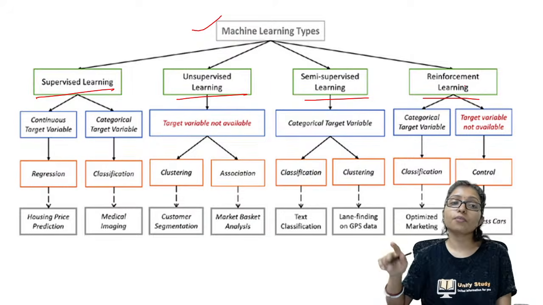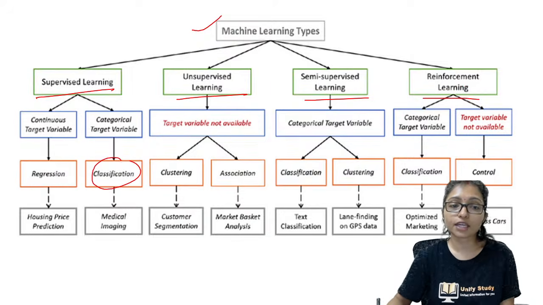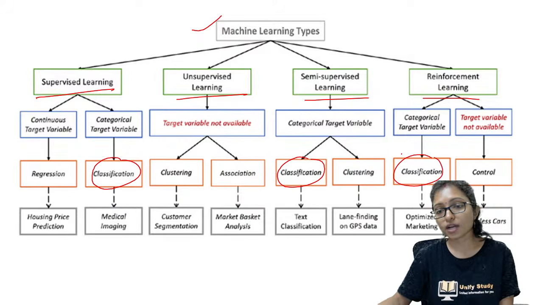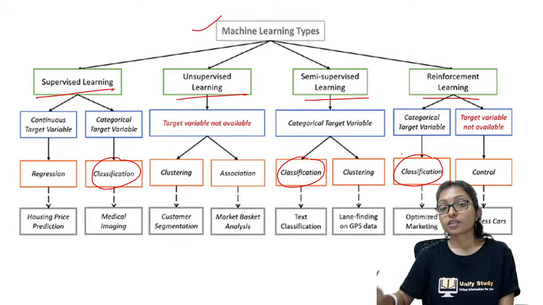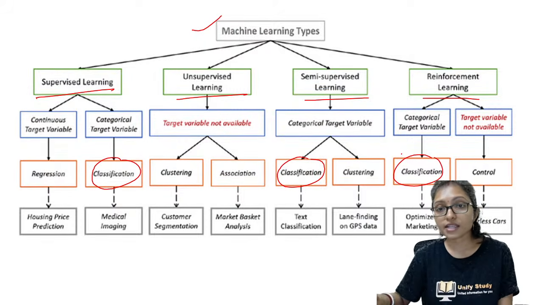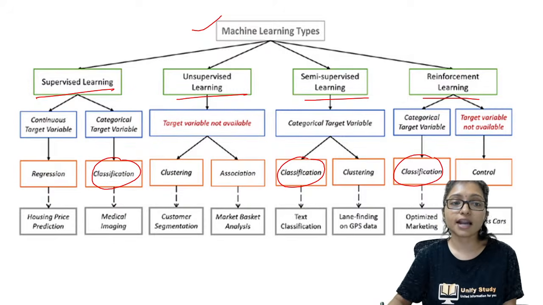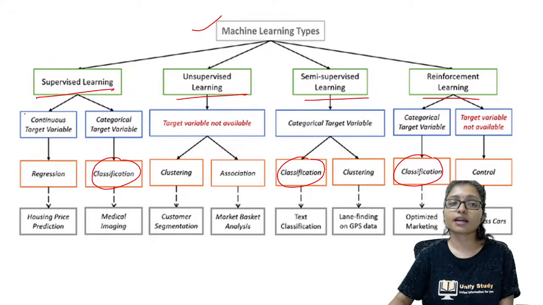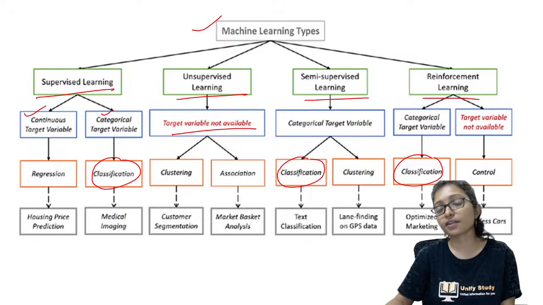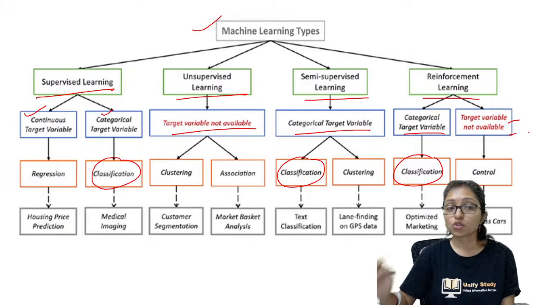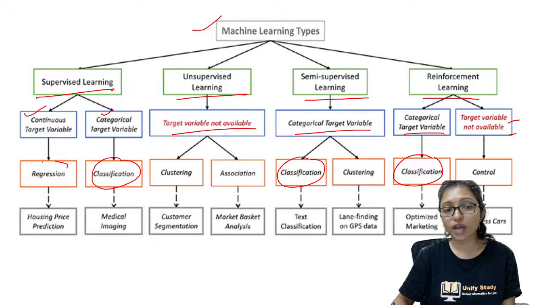The question was regarding classification. For that you need to understand this, right? So supervised learning has two categories here: continuous and categorical. In unsupervised learning, the target variable is not there. In the categorical case, the target is also categorical. Supervised learning can be of two types, regression and classification.